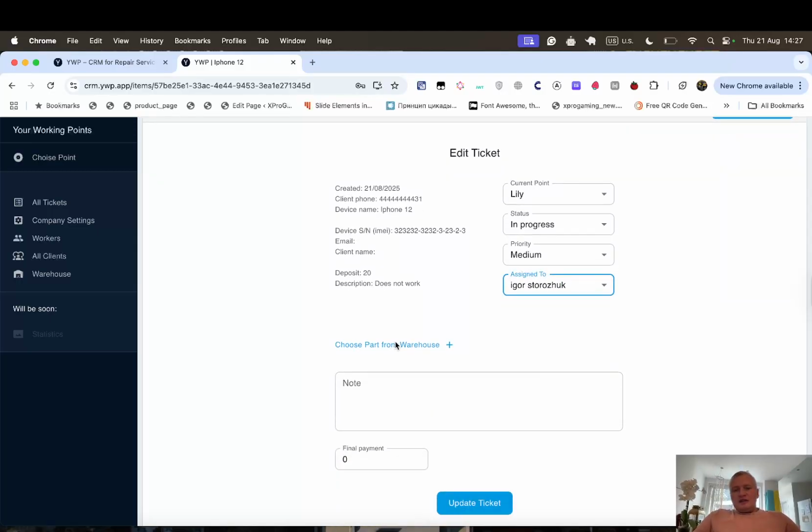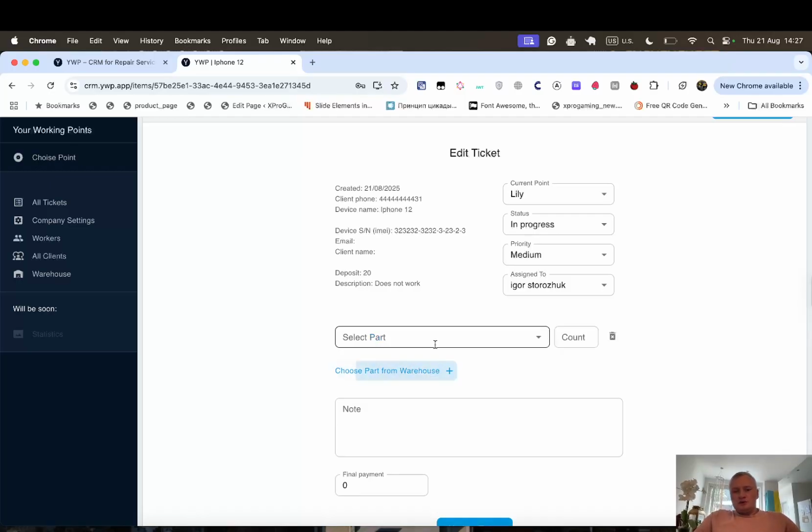You can add repair parts from the warehouse. For example, your engineer has tested the device and found what is not working. For example, we have a problem with the battery for iPhone 12.